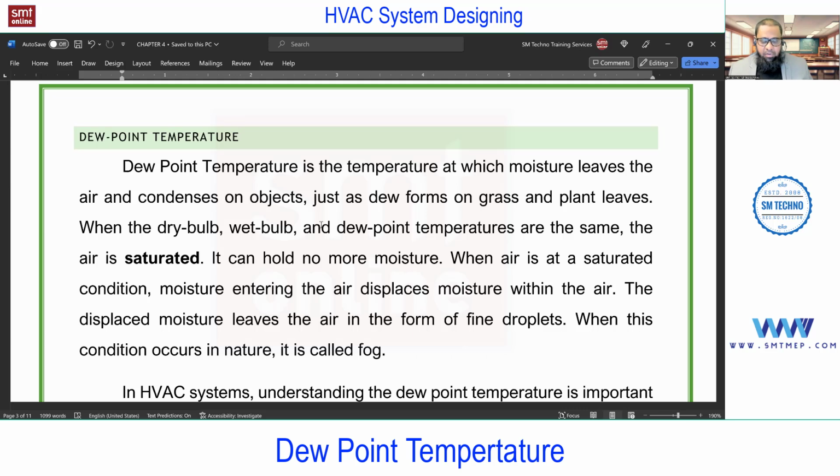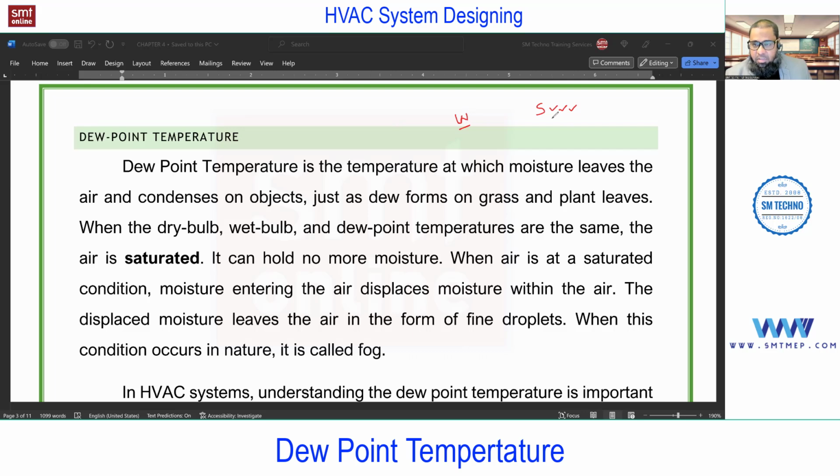Now the question is how it is related to this condition of air, and how it is related to HVAC. We have different aspects for this, but let me just get some important points from the theory. Here is one important question for all. In which season do you think you'll find higher humidity, winter or summer? Summer. What about other participants? In summer more humidity will be there. Right. In winter, less humidity.